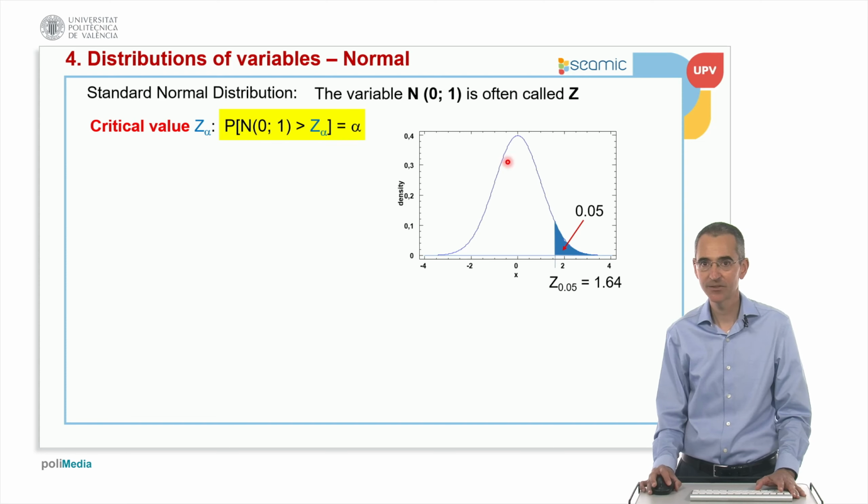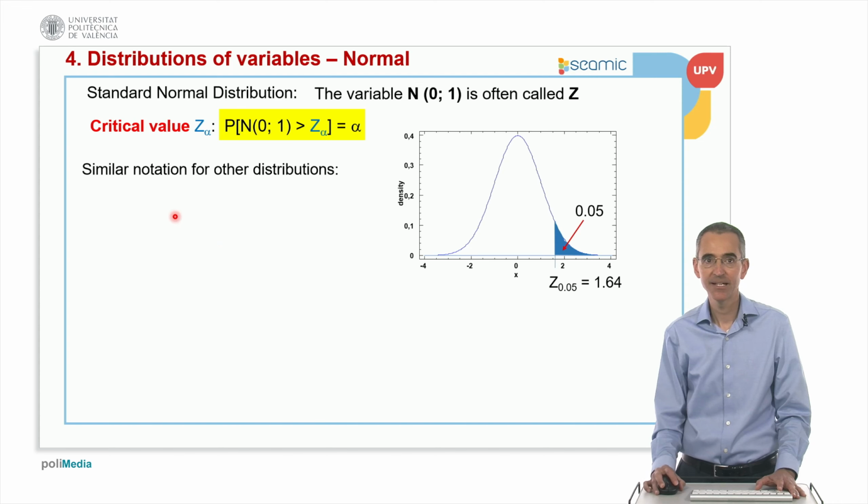So if this is the standard normal and alpha is 5%, I have to find the value so that above this value I have 5%. This is called the critical value, and it is represented like that: Z, because it's the standard normal, 0.05, because it's the area that I put above. And this critical value is 1.64.